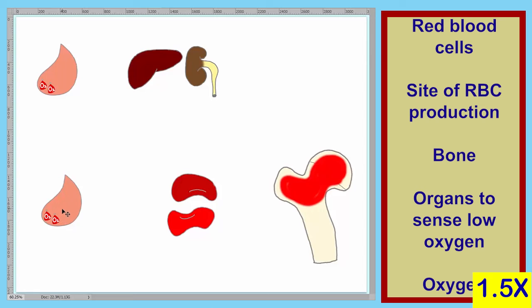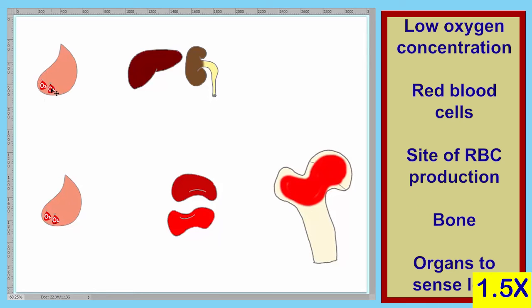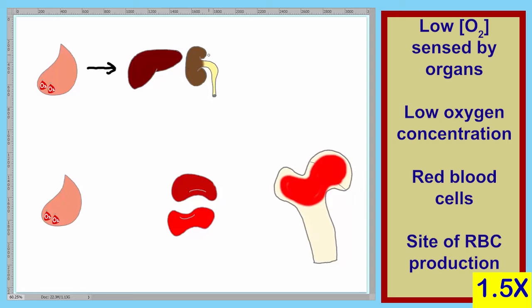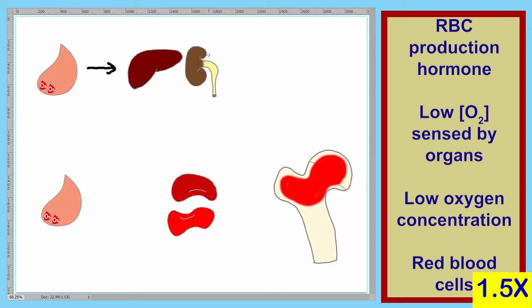And so let's see what happens here. The first thing that happens is that we have a very low oxygen concentration, or insufficient oxygen in our blood. As this blood travels through these 2 organs here, these organs sense an insufficient oxygen concentration. And in response to this, they synthesize the hormone which produces red blood cells. For now, let's just call this hormone the red blood cell hormone. You've seen this one earlier, but we won't name it yet.